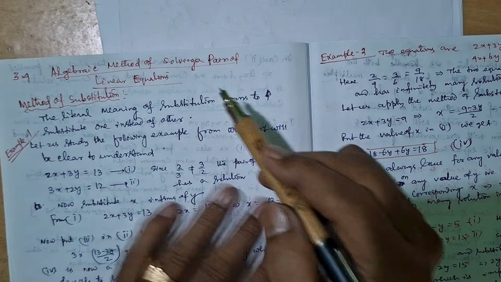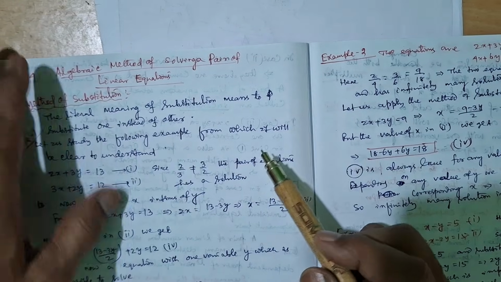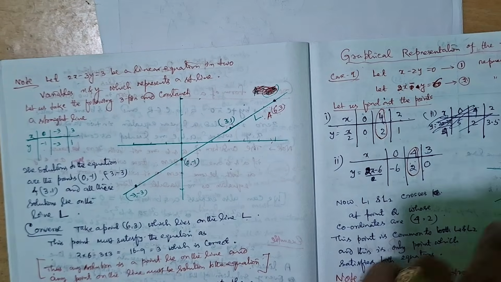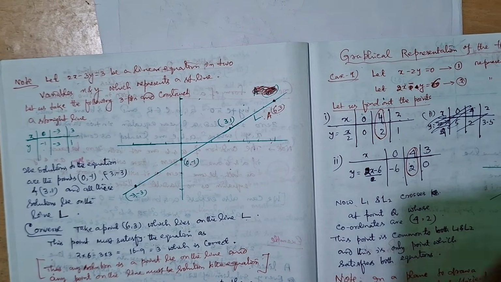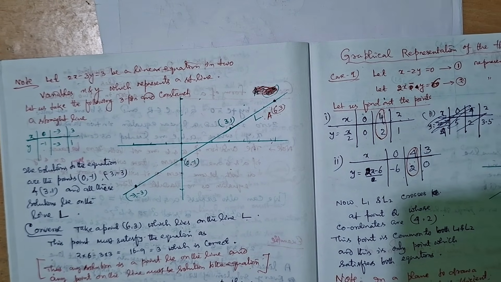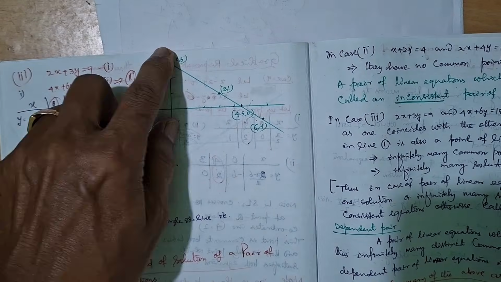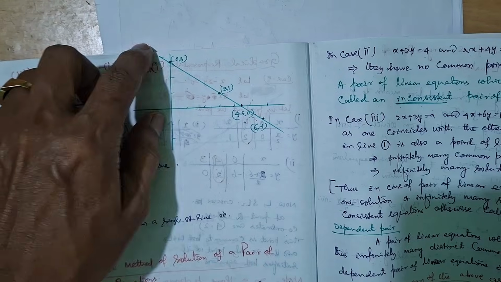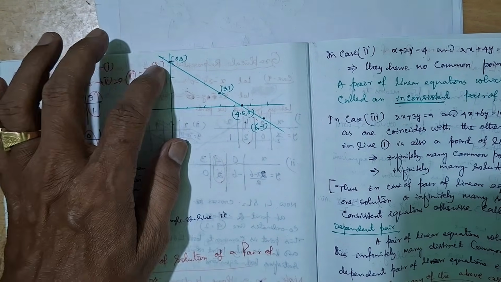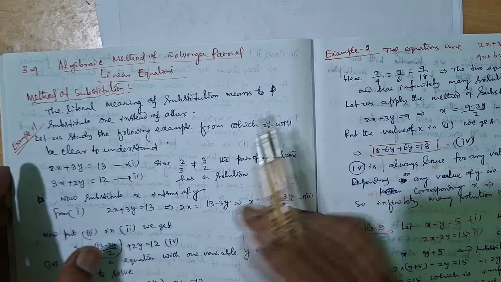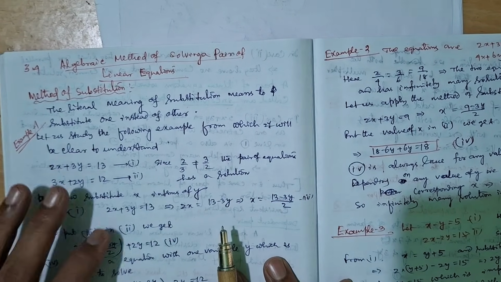Algebraic method of solving the pair of equations. Now we have read previously the graphical method, where the point at which the lines cross will be the solution. If it is parallel, there is no solution. Then another case is coincidence, where any point is a solution, so there are infinitely many solutions. Now we will come to the algebraic method, after the graphical method.